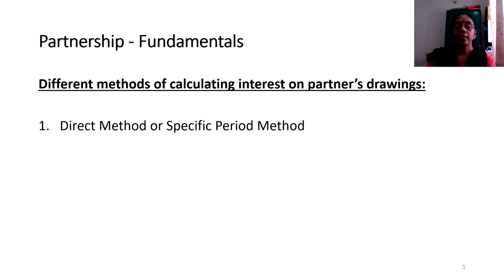Now, let us begin with a study of the computation part of interest on drawings. Interest on drawings can be computed using different methods.